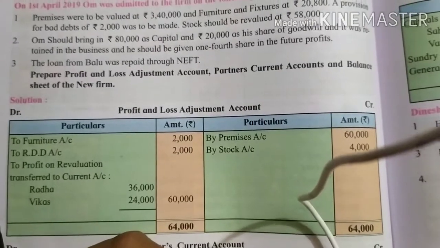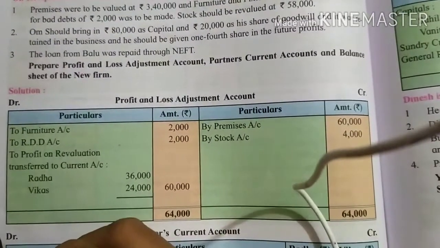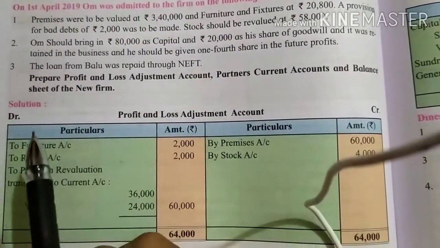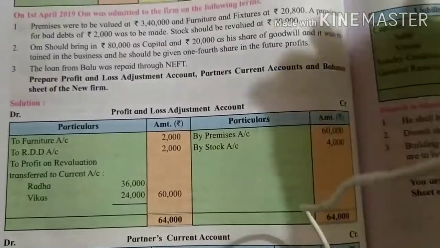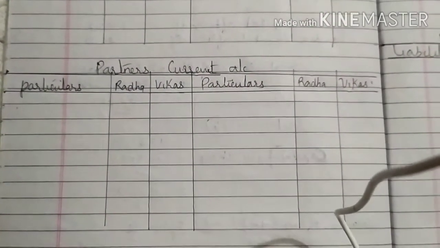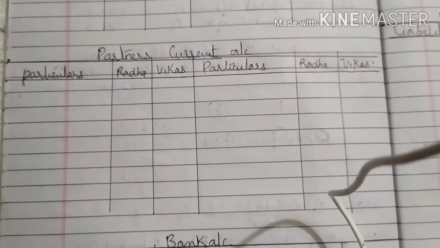Prepare profit and loss adjustment account. Now you can say profit and loss adjustment account, or you can call it a revaluation account, partner's current account and balance sheet of the new firm. So now we have to prepare 3 accounts. This revaluation account, then partner's current account. Now remember, when we are having a current account, you will not prepare 3 columns for partners.